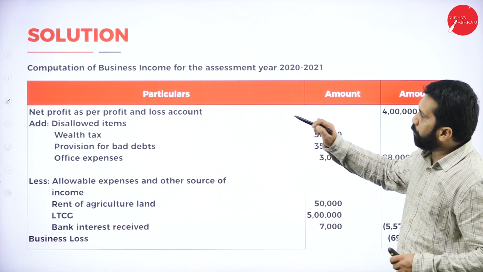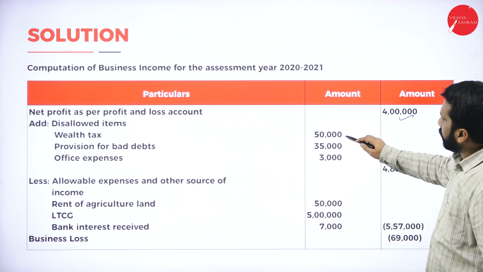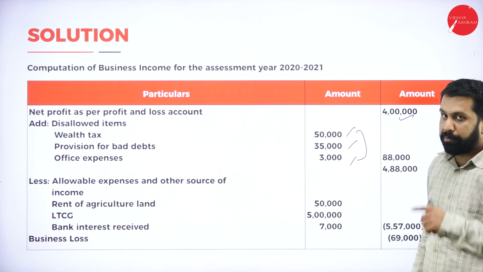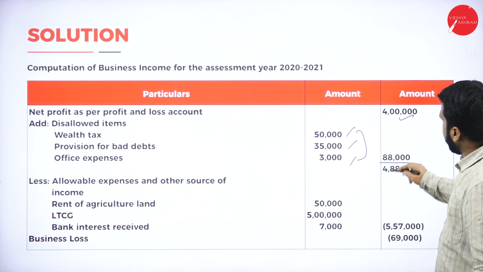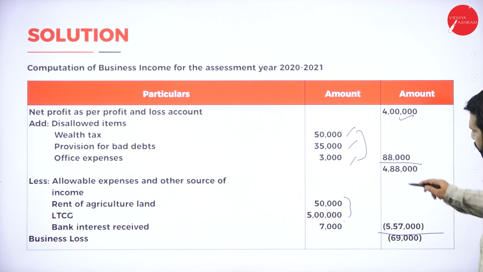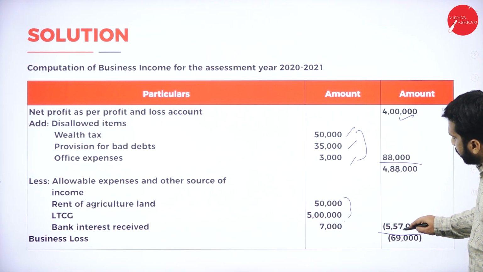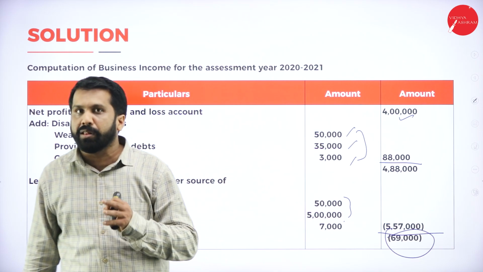Now, net profit as per P&L, 4 lakh. Add disallowed items, whatever I have mentioned there. I have added 88, so 4 lakh 88. What are the allowed items? These are allowed, 5 lakh 57. This one is lesser than this. So you will get profit or loss. Your answer is a loss.